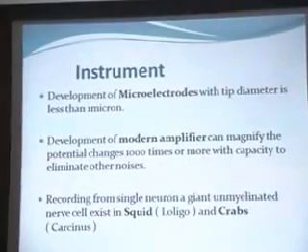Another important instrument required for recording the action potential is the microelectrode. Microelectrodes have a tip less than 1 micron, and when inserted inside the cell they do not cause any damage to the cell wall because their diameter is less than 1 micron.